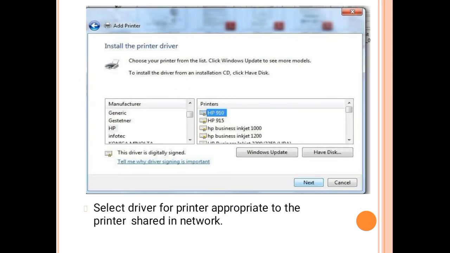Then next, select a driver for the printer appropriate to the printer in the network. Here the manufacturer is in the left pane, and all the printer devices of that manufacturer are given in the right pane. To install the printer device, you have to select the driver for a printer appropriate to the printer in the network, and then click on the Next button.